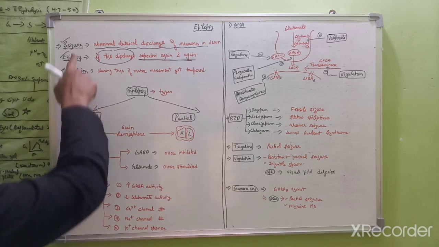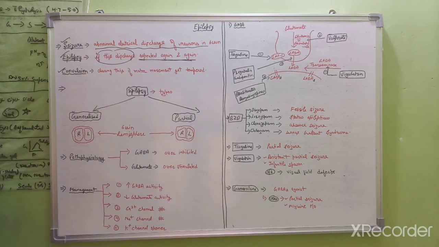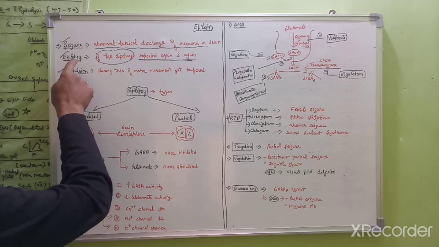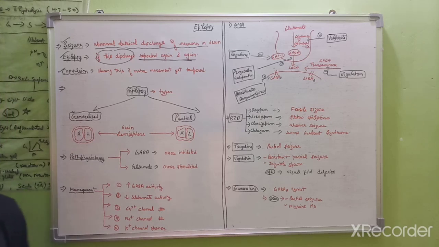So, what is known as seizure? Seizure is an abnormal electrical discharge of a neuron in the brain, and if this discharge is repeated again and again, then it is known as epilepsy. And during the discharge of a neuron, if our motor movement gets tampered, it is known as convulsions. So, what happens in epilepsy? In epilepsy, there is an abnormal electrical discharge of a neuron in the brain.